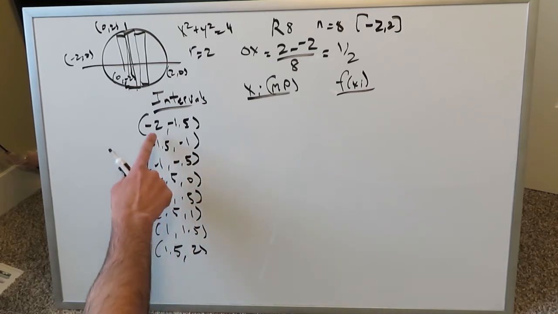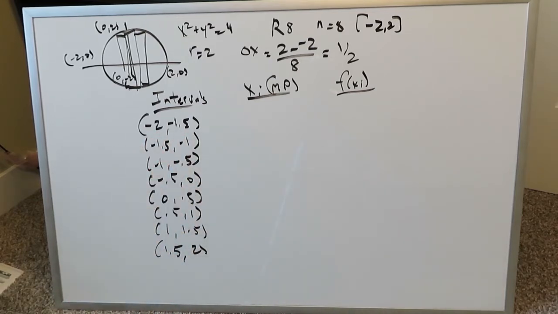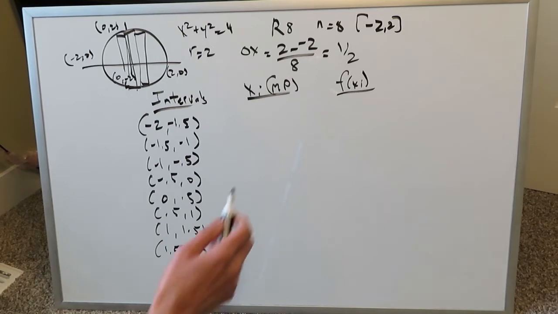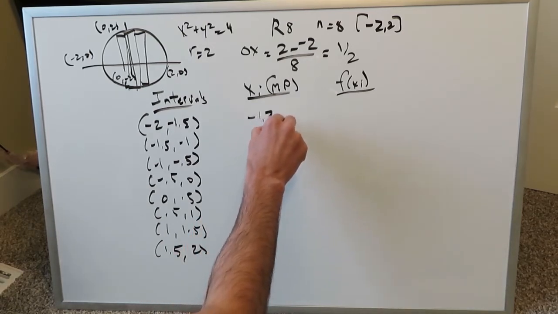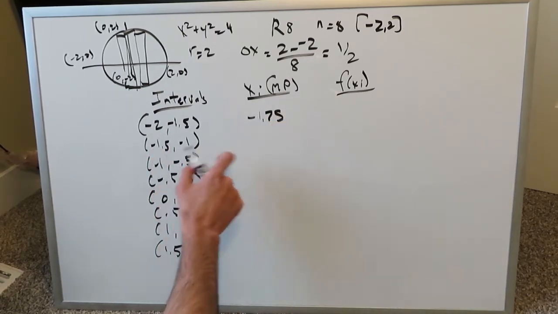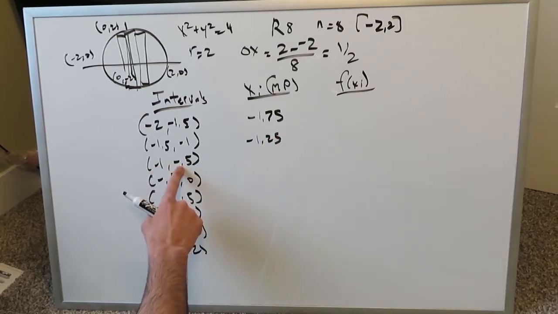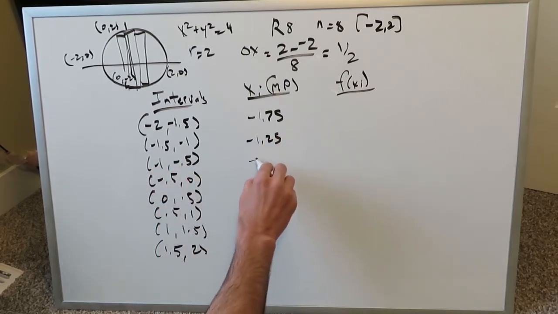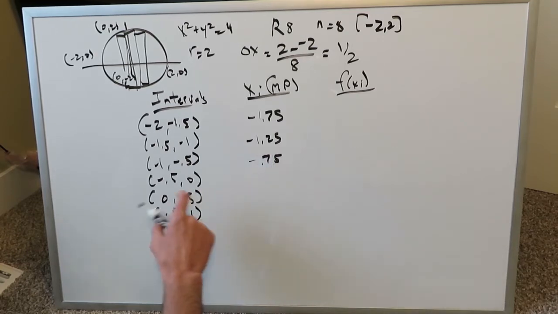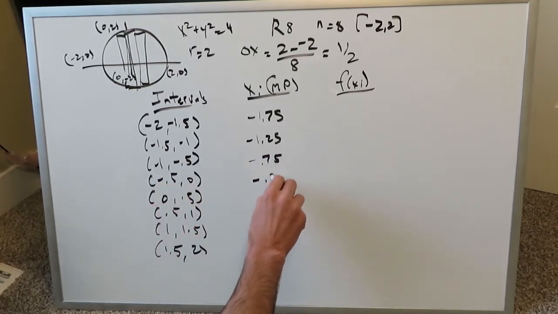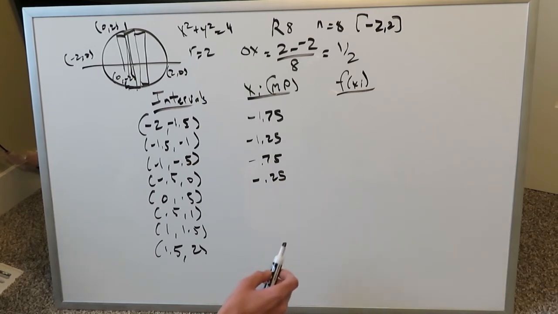Minus 2 to minus 1.5, well, we have to develop the middle of that. It'll be minus 1.75, the midpoint. Minus 1.5 to minus 1 will be minus 1.25. Minus 1 to minus 0.5, it will be minus 0.75. From minus 0.5 to 0 it will be minus 0.25. Now you'll see the symmetry of values develop.